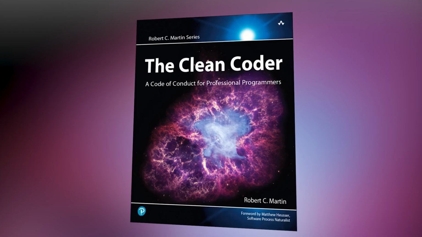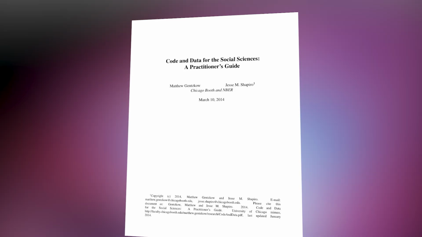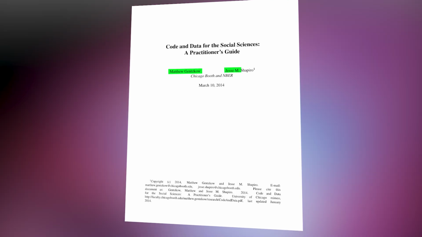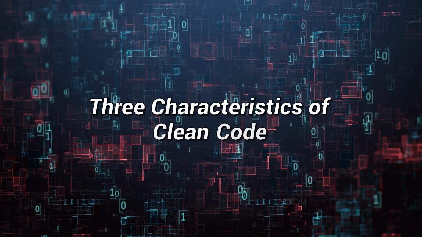And to do that, I want to rely on a couple of different resources. One is Robert Martin's book, The Clean Coder, and the other is a coding guide by renowned economists Matt Gentzkow and Shapiro. And if we think of what clean code is, it has three characteristics.